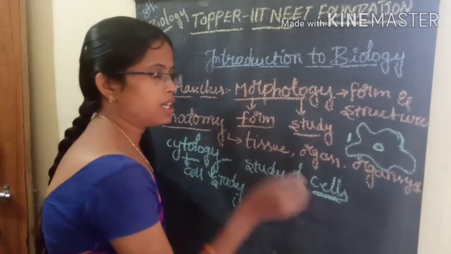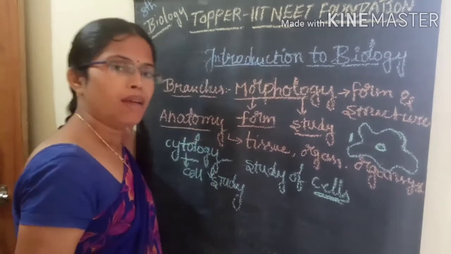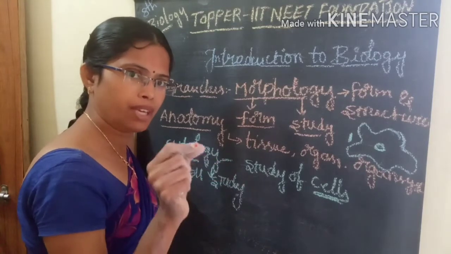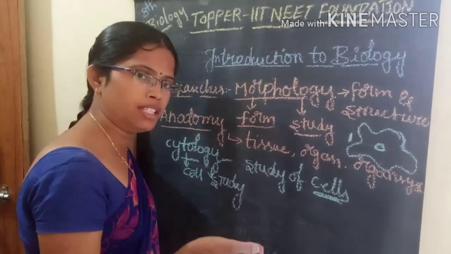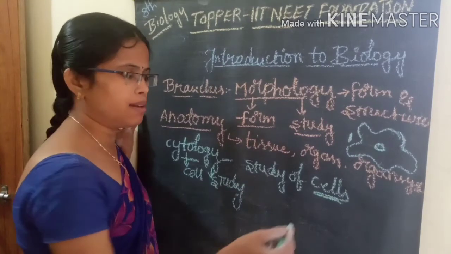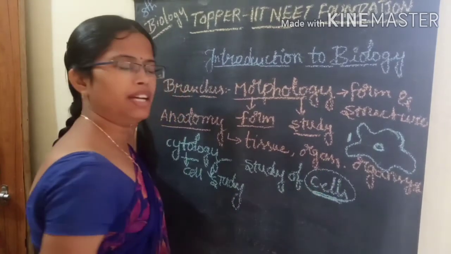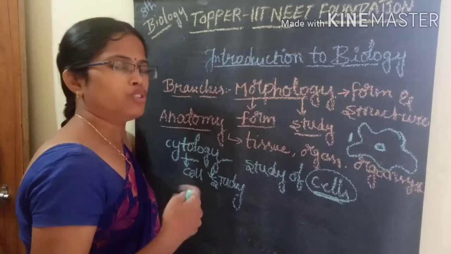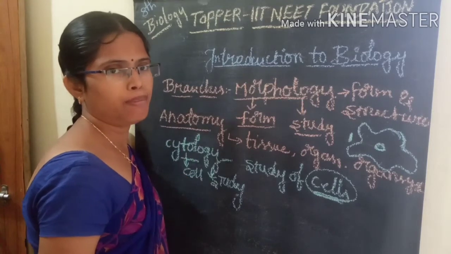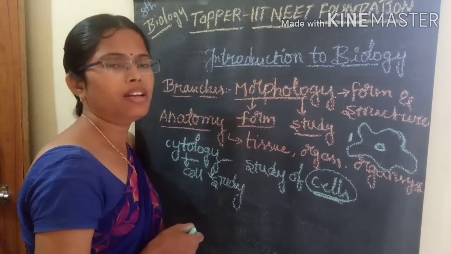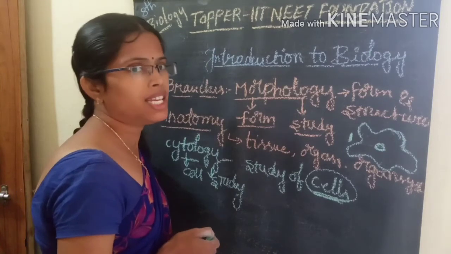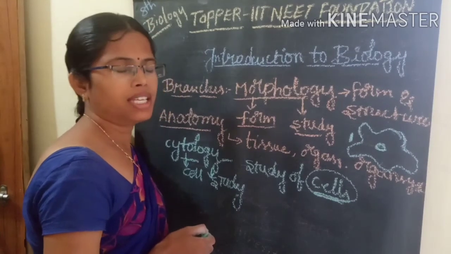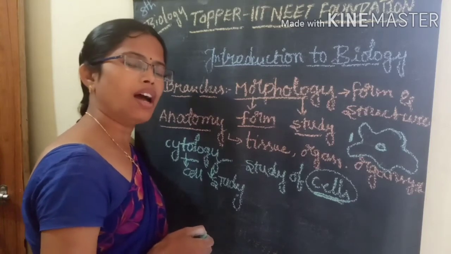So here, there are single-celled organisms and multicellular organisms. Any living organism you study is mainly made of one cell or many cells. In our human body, due to its complexity, we have many millions of cells. So the cell is the structural and functional unit of our body. Cell is the structural and functional unit of organisms.